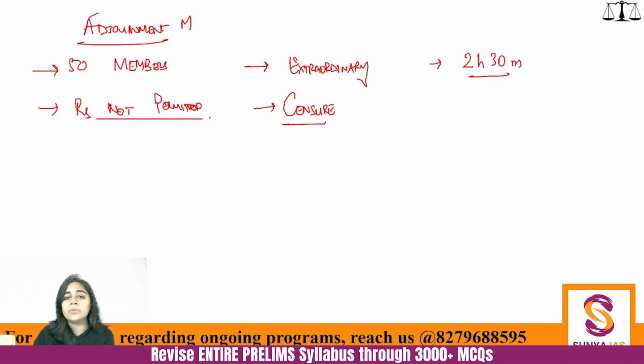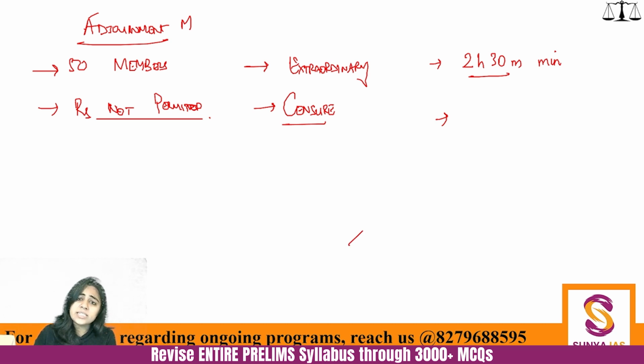Minimum 2 hours 30 minutes of discussion should happen, because all the other matters of the house are set aside when this adjournment motion is accepted, and that is why it is very important that it is discussed for a minimum of 2 hours 30 minutes.